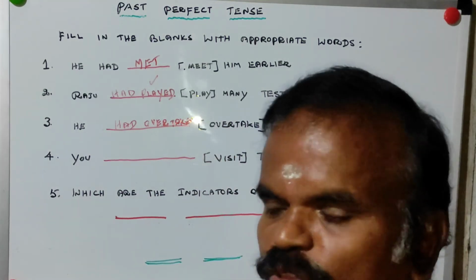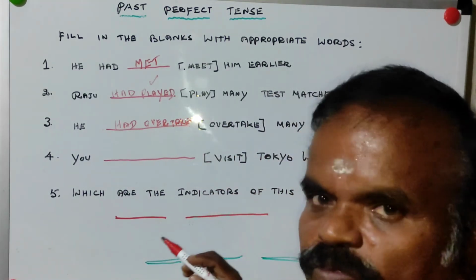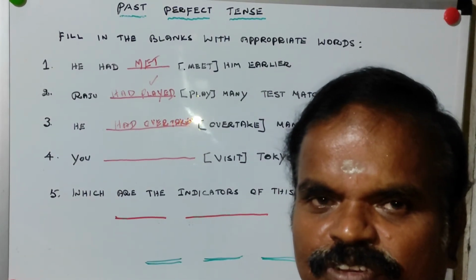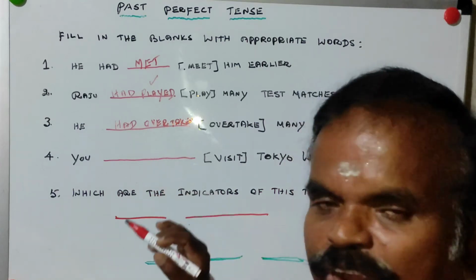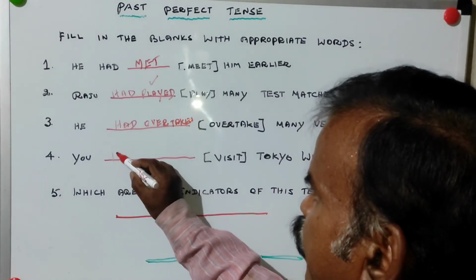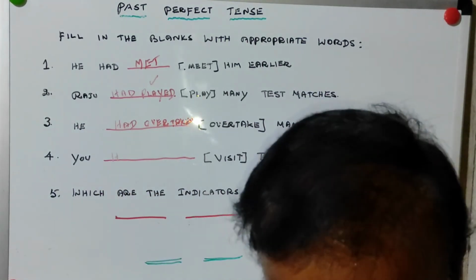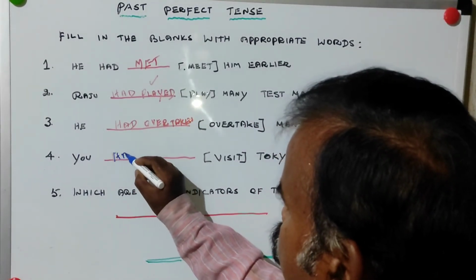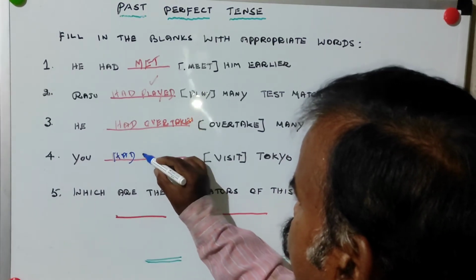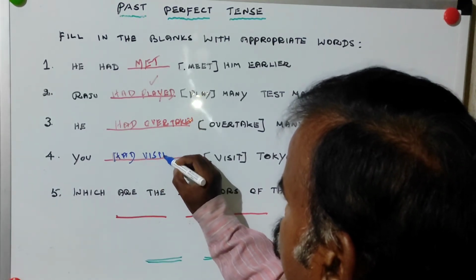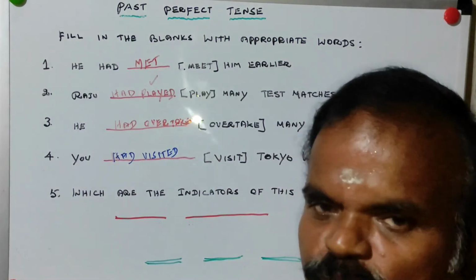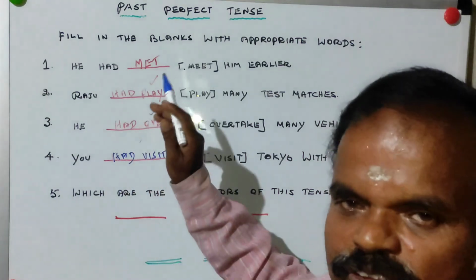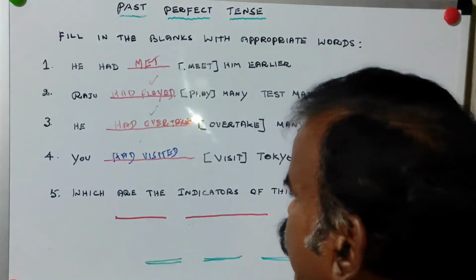Let us go to the fourth one. You dash visit Tokyo with your father. So here also two items. Had is uniform for all the subjects. We have to use had. You had visited, third form of verb. You had visited Tokyo. So these are all the four examples, just to check your understanding.